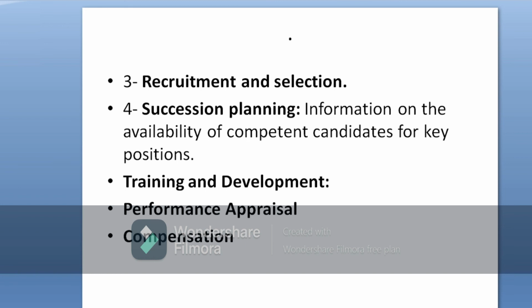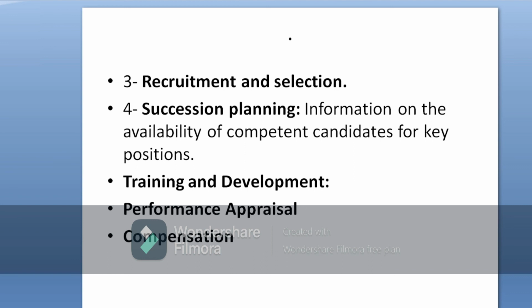Compensation means the wage or salary the organization is giving to the employees. That is all maintained in the compensation subsystem information. It shows whether the organization is paying salary to the employees as per the prevailing rate of other industry. And it is very important to offer salary to the employees on the basis of the prevailing rate of other firms. Otherwise, the employees will leave the organization. It would be very difficult to retain and attract talent in the organization. So with the help of the human resource information system, the organization performs this function.